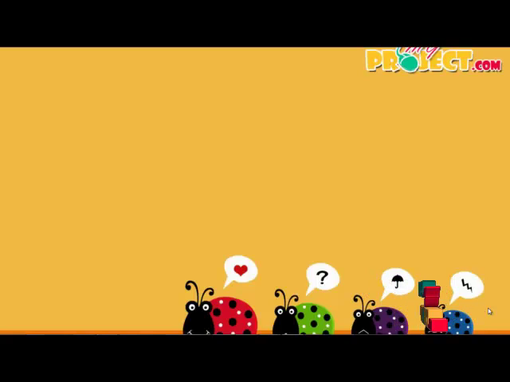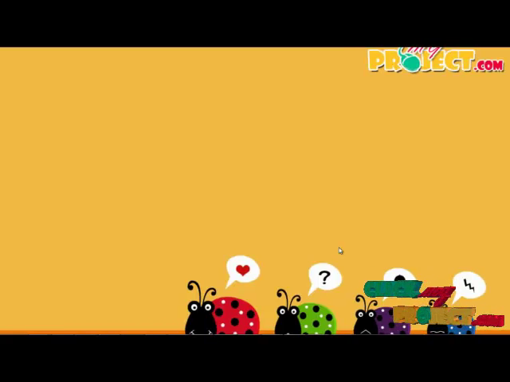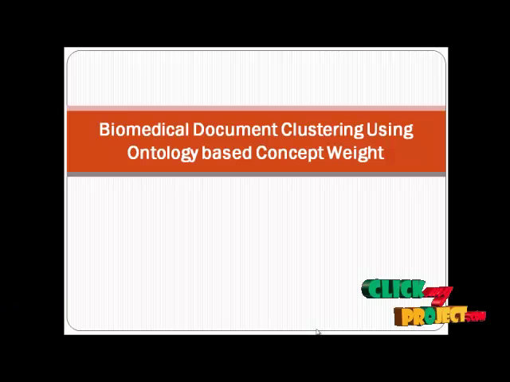Welcome to quickmeproject.com. The title of the project is Biomedical Document Clustering Using Ontology Based Concept Weight. Let us see the abstract of the title.